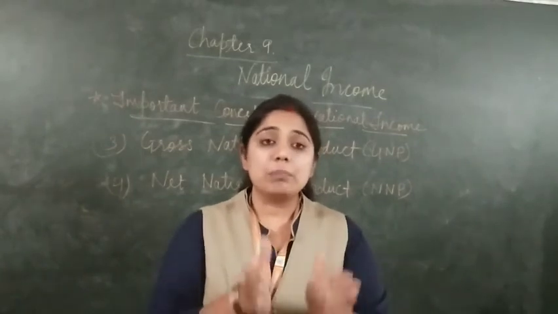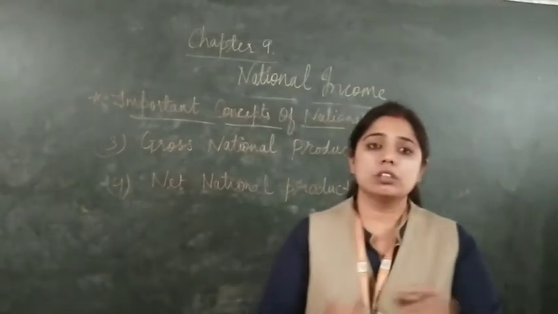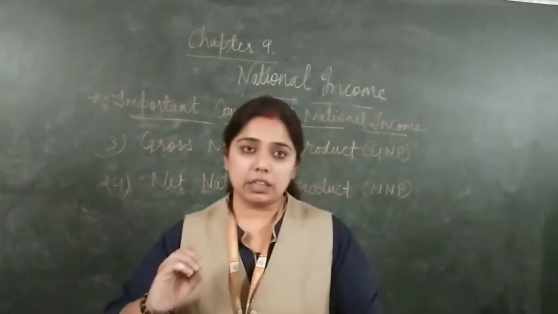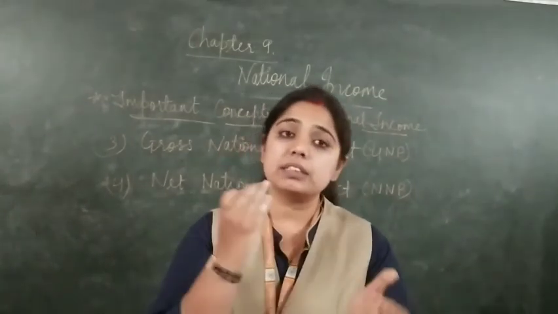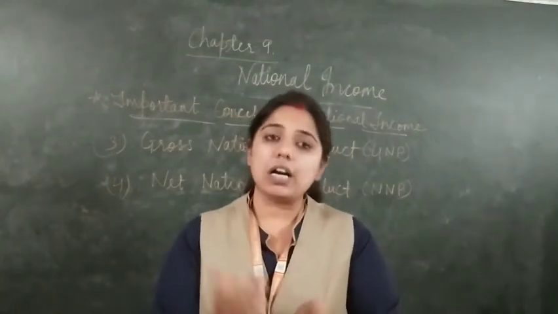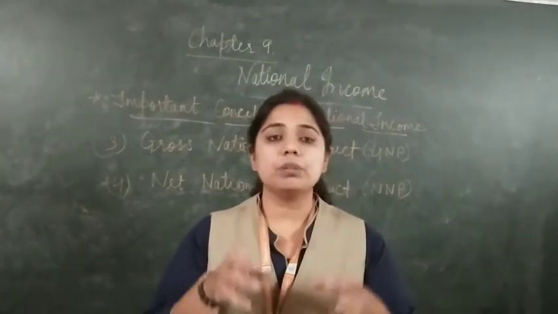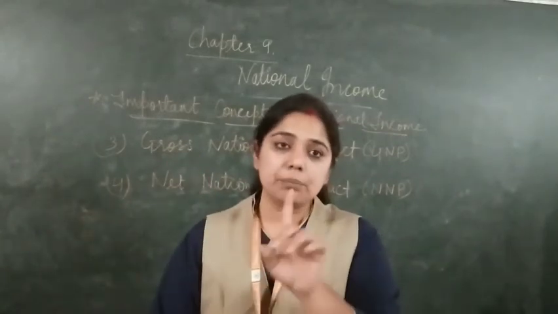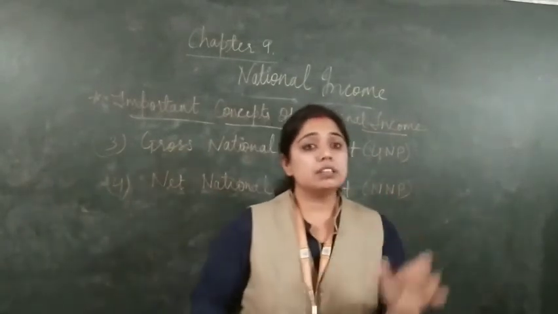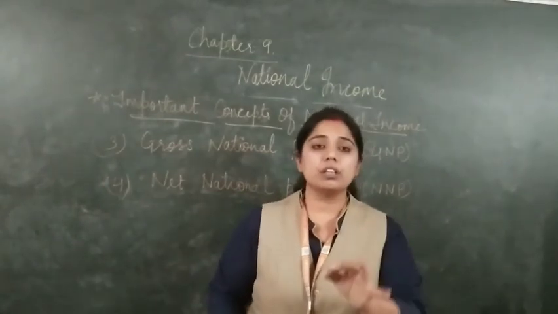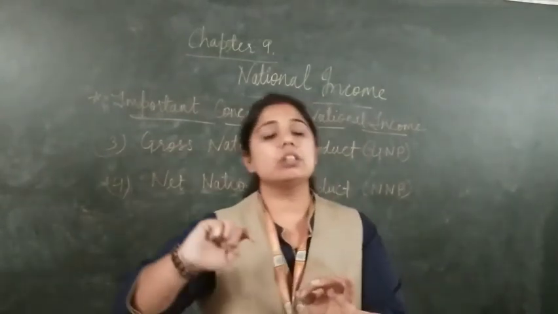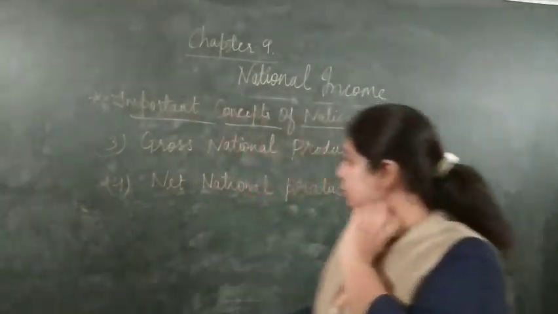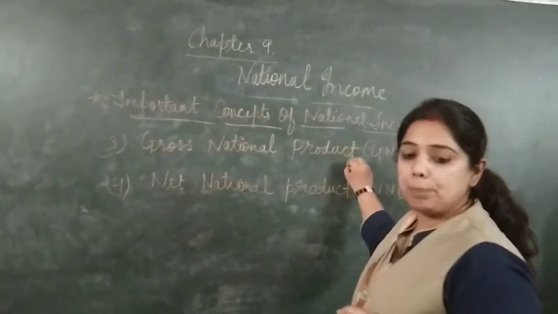So the main concept is to have the production, and in the foreign country production has to be done, but the citizen should be of our country. Only our citizens have produced it in the other country. The main concept is that the citizens should be ours. The citizen of the particular country should be there to produce the product in the other country. Clear? So this is GNP.